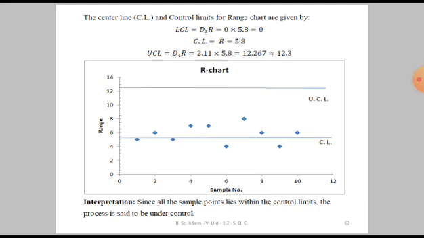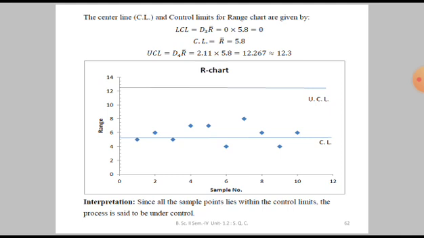Okay, so in this way we can construct a range chart from the given data, and its control limits are very simple to memorize. It gives us the picture of the data as far as its variability is concerned. So we can comment on the variability of the process by looking into the R chart.